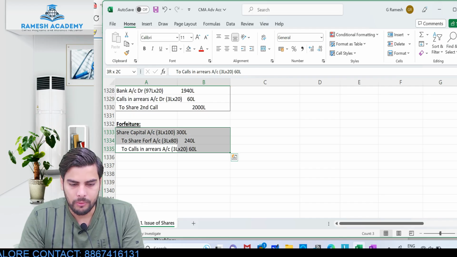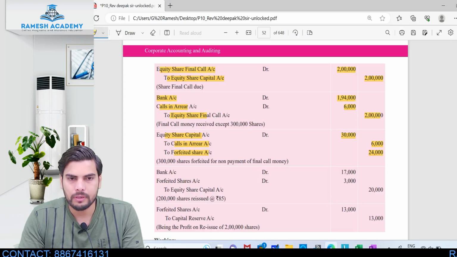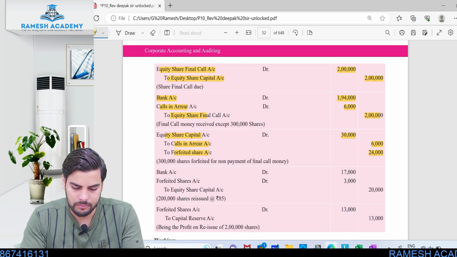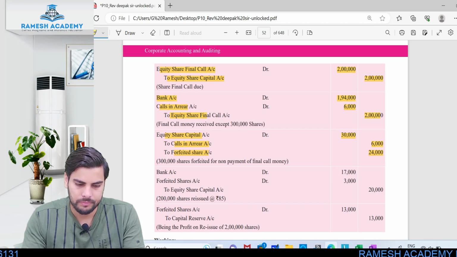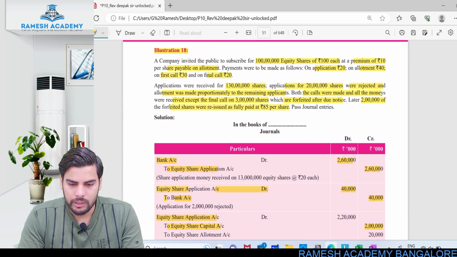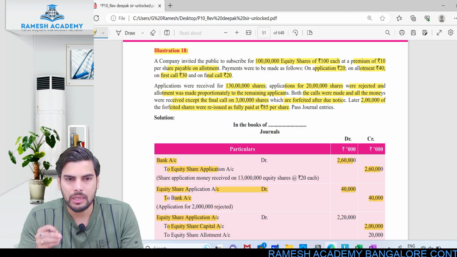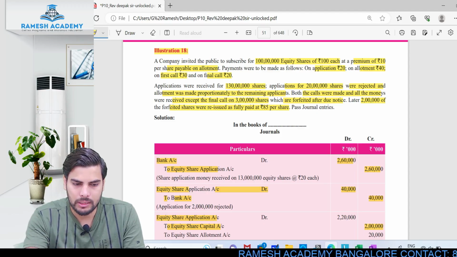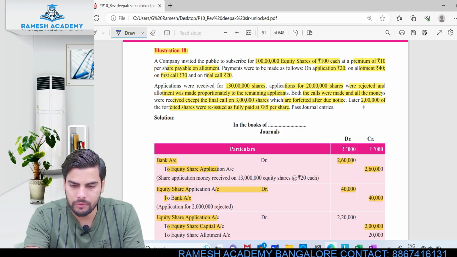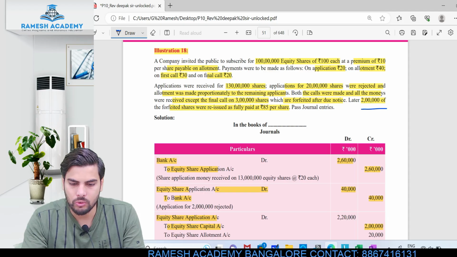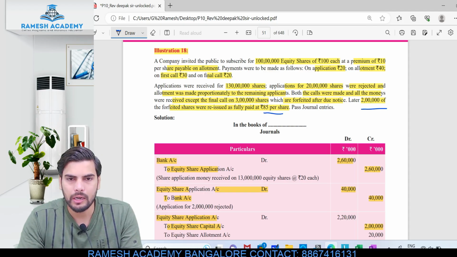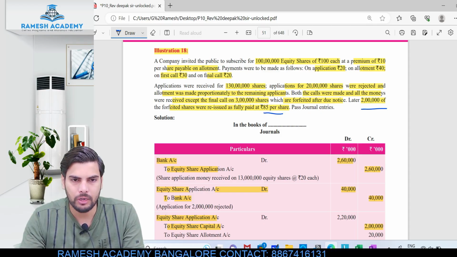Now let us pass the entry for reissue. Now when it comes to reissue, what did the company mention? They mentioned that out of these 3 lakh shares which were cancelled, we are reissuing only to what extent? We are reissuing only the 2 lakh shares. So 2 lakh of the forfeited shares are reissued at what price? These are reissued at 85 rupees per share, 15 rupees of discount.